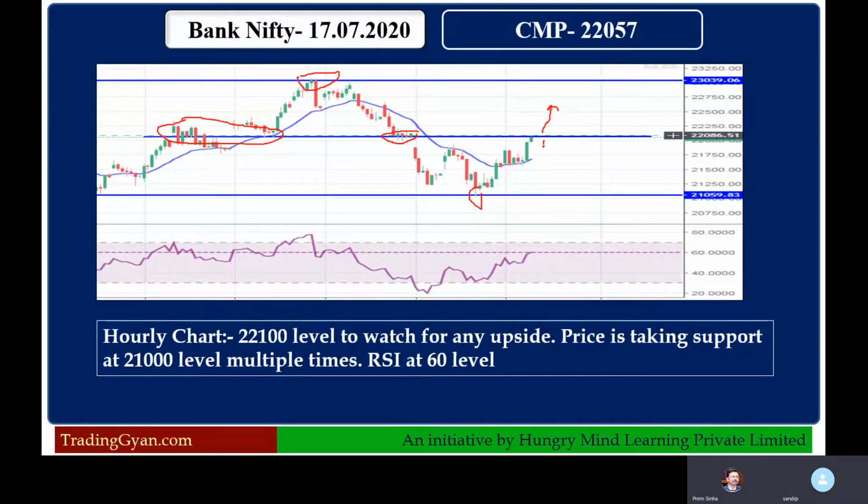So even if it comes down on Monday, again there is a consolidation at this level, and this moving average, the 20 EMA on the hourly chart, may act as support. But mostly due to the HDFC Bank result, even if there is no big upward movement, there will not be any downward movement, I think so.